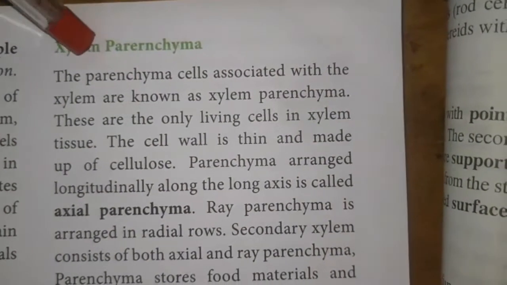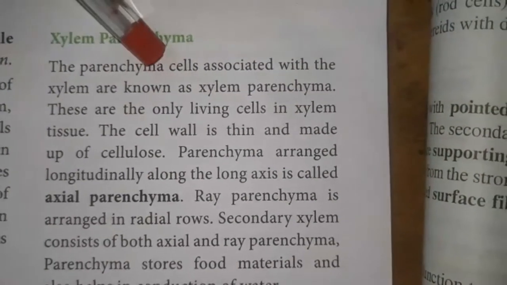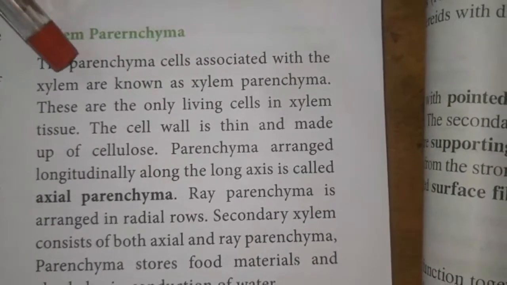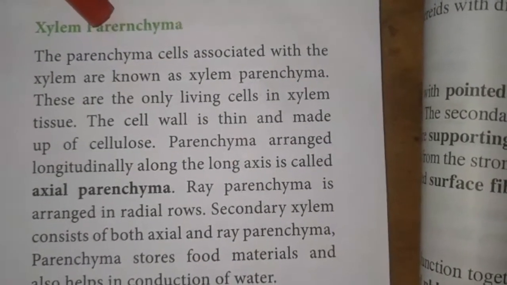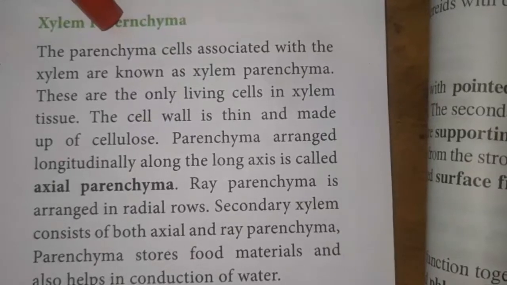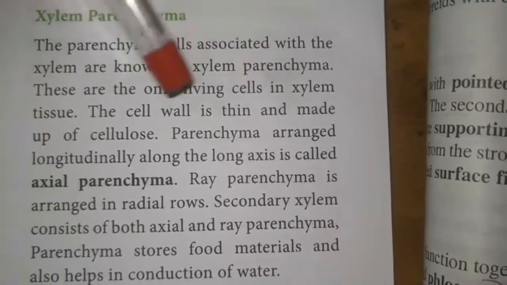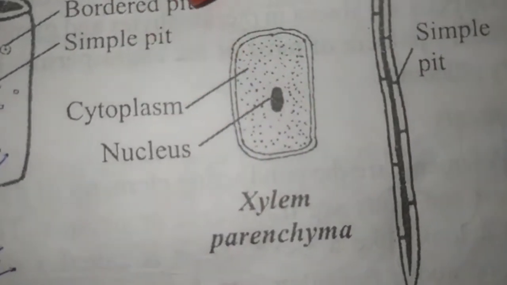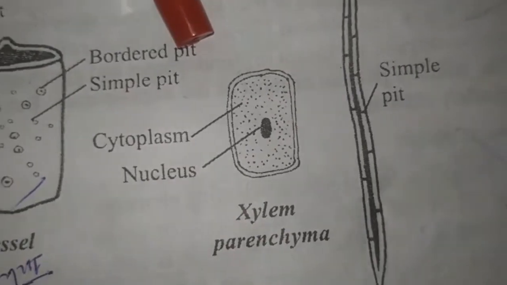Xylem parenchyma. If the parenchyma cells are found associated with the xylem, they are called xylem parenchyma. Among the conducting elements of the xylem, the parenchyma is the only living cell, whereas the other conducting elements are dead cells. So the xylem parenchyma is the only living cell in xylem tissue. The cell wall of the xylem parenchyma is thin walled and made up of cellulose.